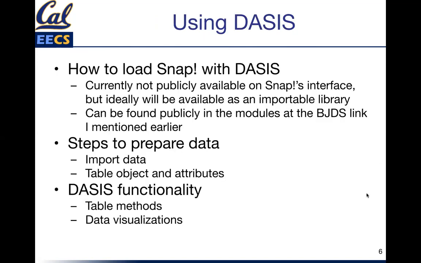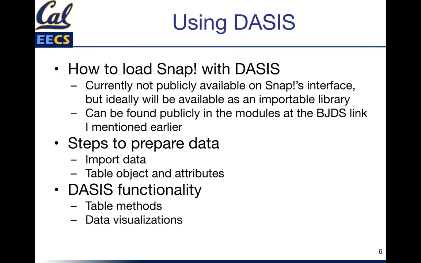So loading a data science set into Snap, we have support for CSV importation. I'll talk about that in a moment. The library is currently not available on Snap's default interface, but using the link that I provide, you can download the library and put it into Snap. And once you have it there, you can use it forever. All you have to do is save it in a file, and you'll be able to use it whenever you'd like.